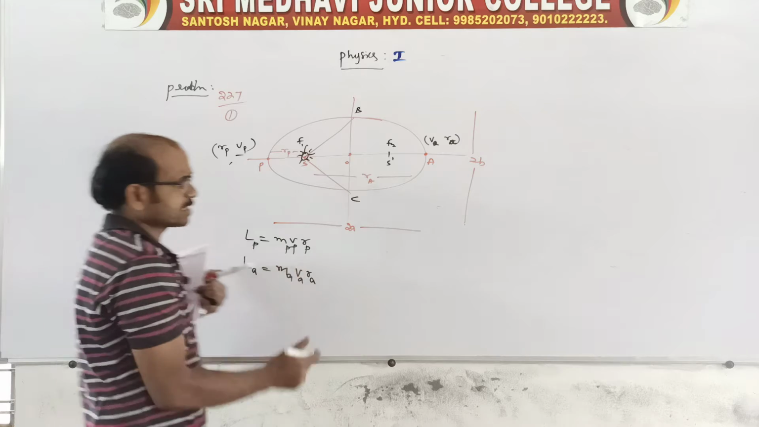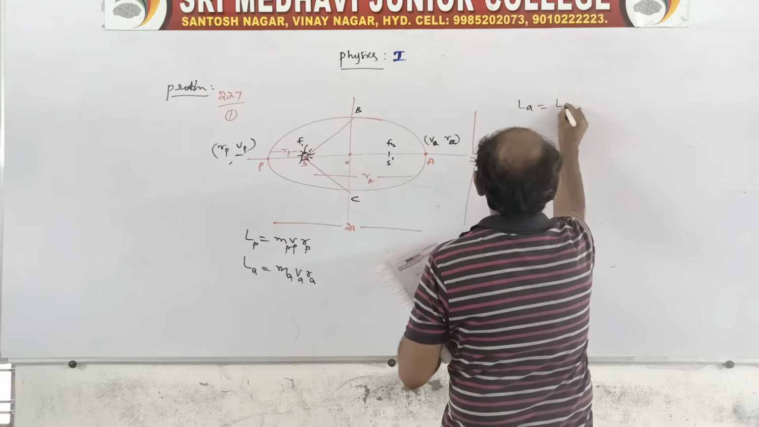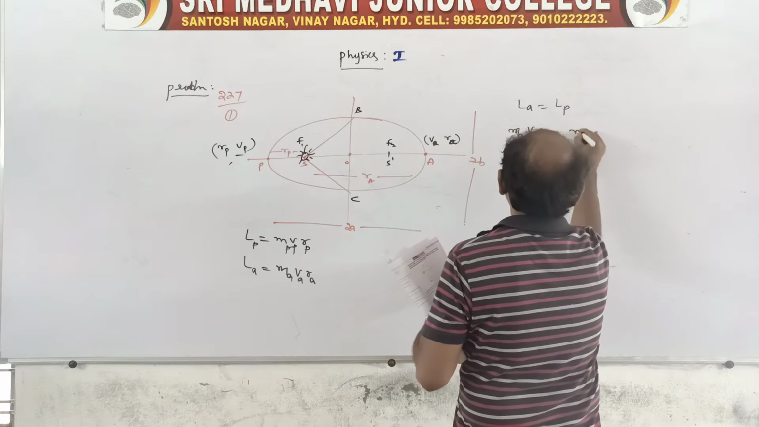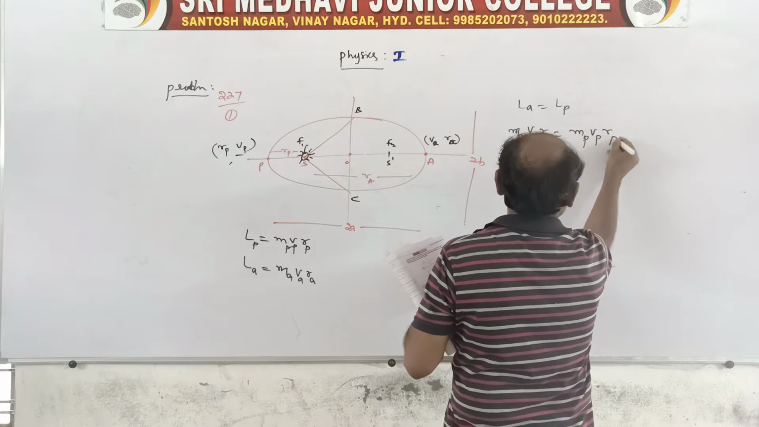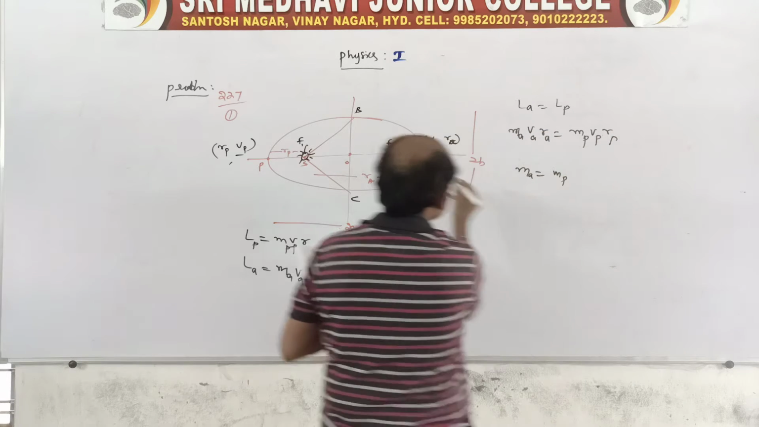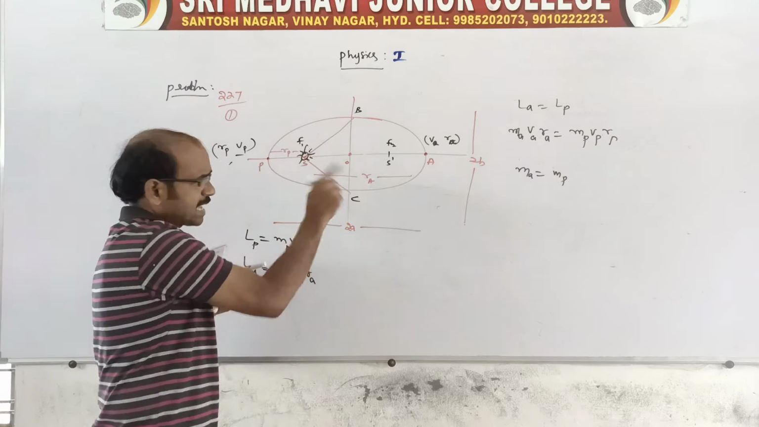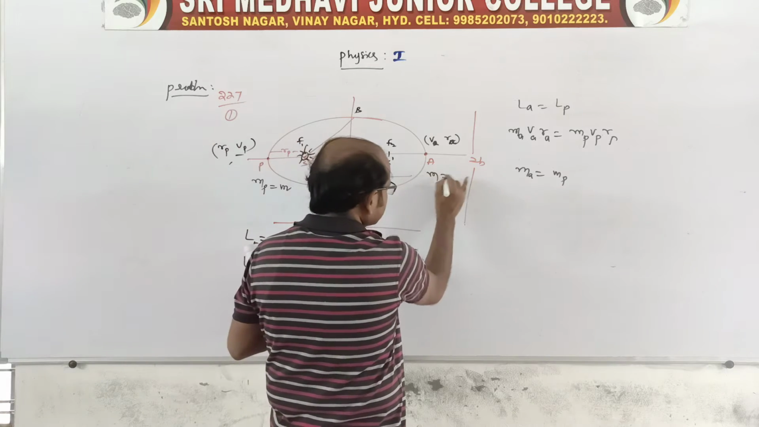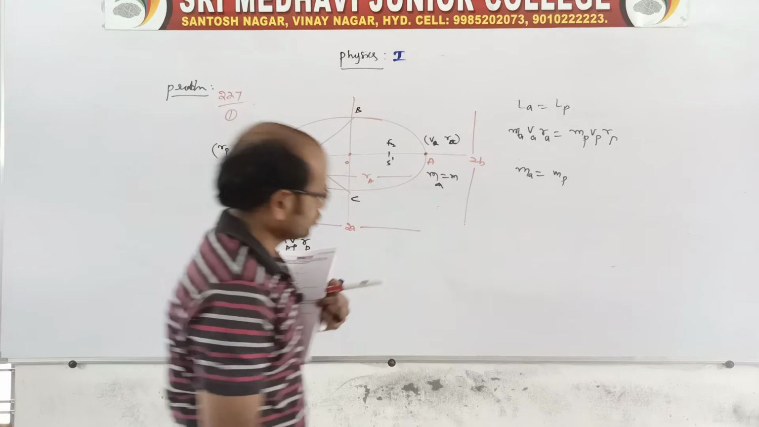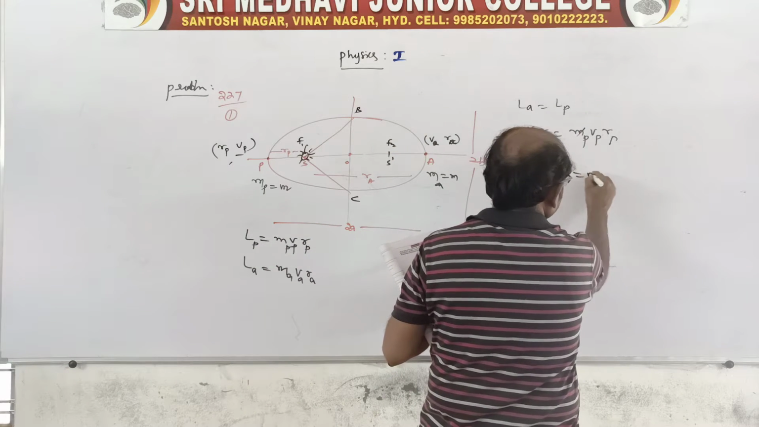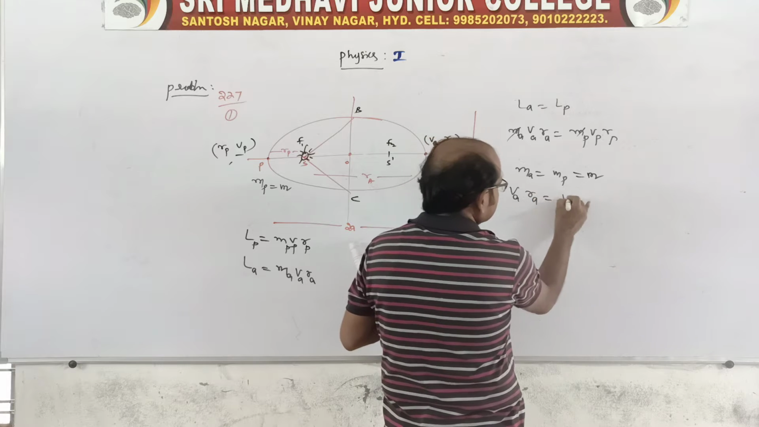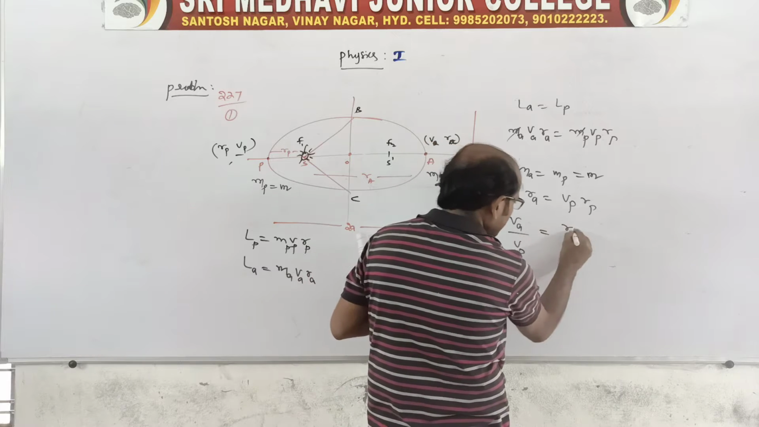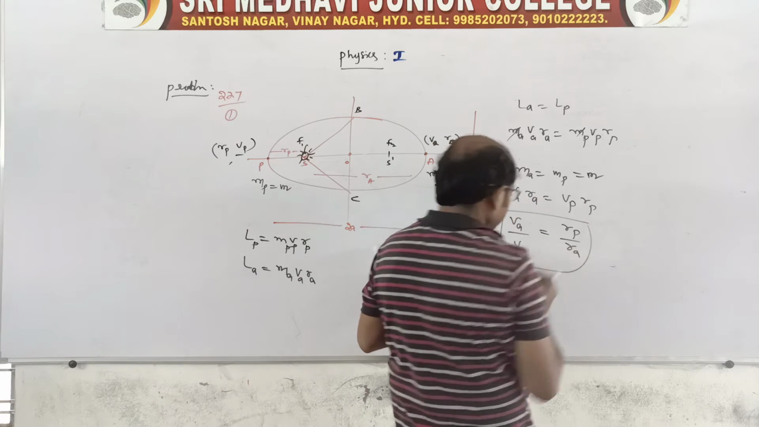Now the angular momenta are equal, so LA is equal to LP. So MA VA RA is equal to MP VP RP. Of course, the mass of the planet is the same at both places, the same planet revolving in the elliptical path, so MA and MP cancel, both being M. Then VA RA is equal to VP RP. Therefore, VA by VP is equal to RP by RA. This is the ratio of velocities.